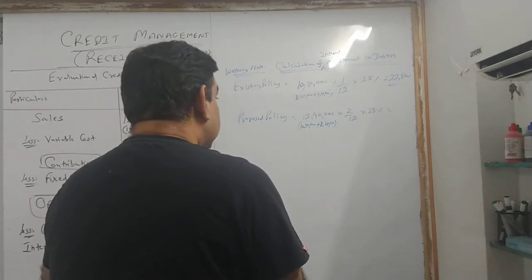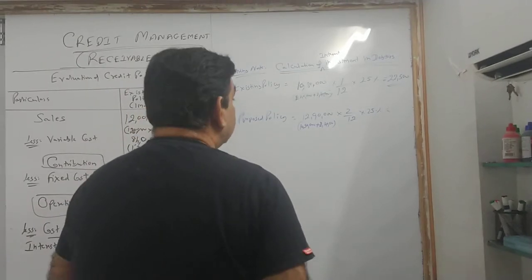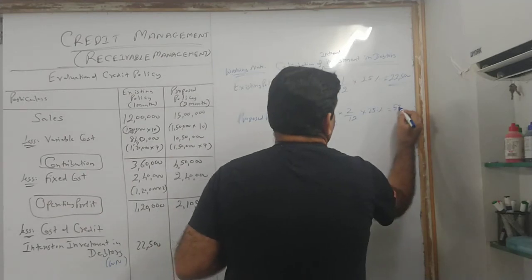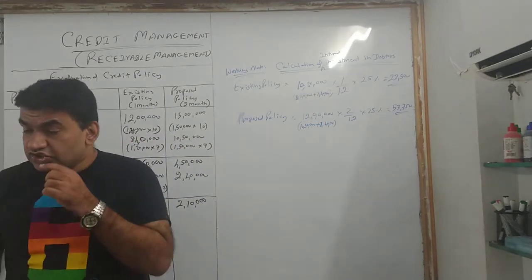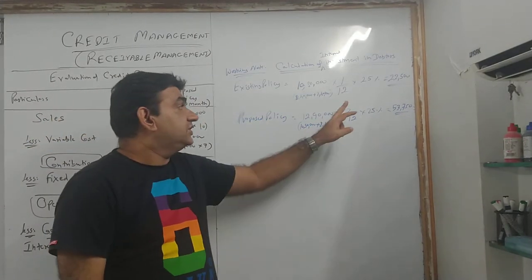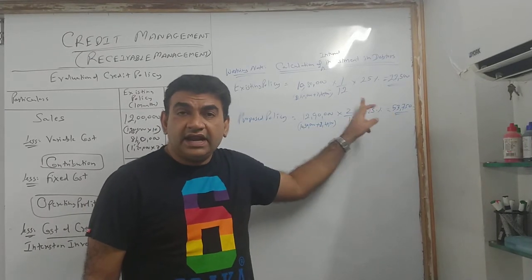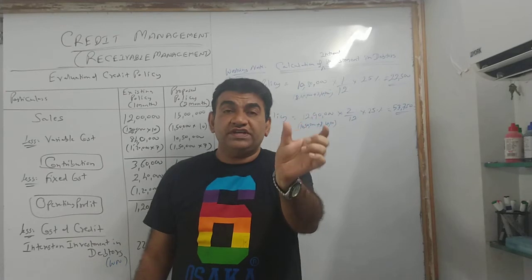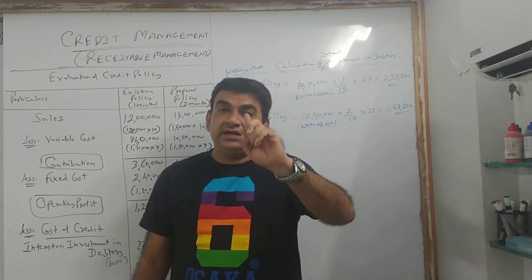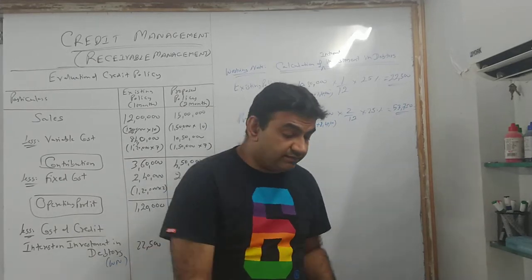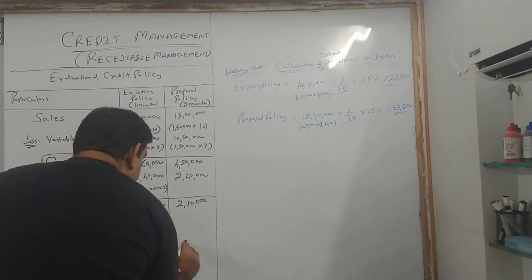So 12,90,000 divided by 12 into 2, that gives you 53,750. ठीक है? So my cost of credit for 1 month is 22,500 and 2 months 53,750. Getting it now? I'll repeat again. कैसे आया? Total cost fixed plus variable. Credit period 1 month, 1/12. Credit period 2 months, 2/12 into 25%. यहाँ पे आ जाओ. Right there 53,750.